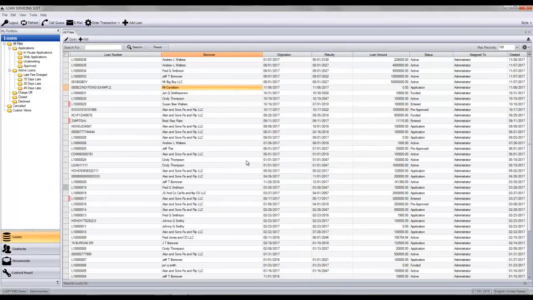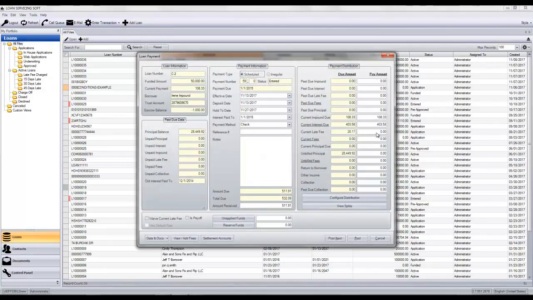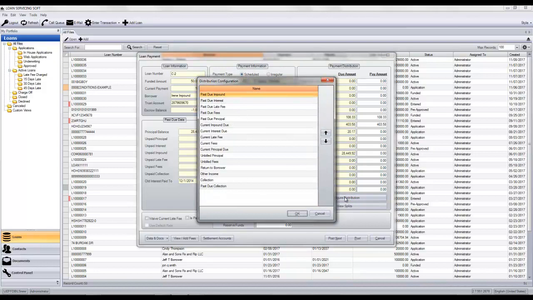Then, at the time of payment processing, we have another opportunity to change or override the distribution order. So I'm going to go ahead and process a payment here, and as you can see I have a distribution order set up here, but then I can override that for this one payment only, and then I can do the distribution, and next time I go to process a payment for this loan, it will default back to the previous settings.